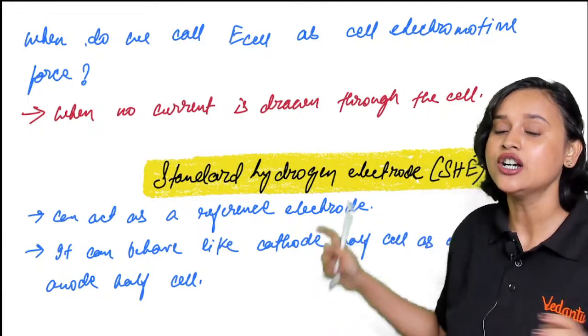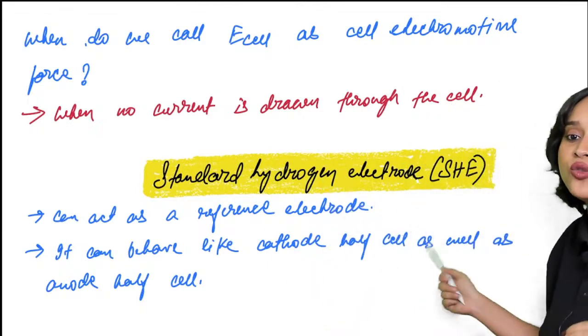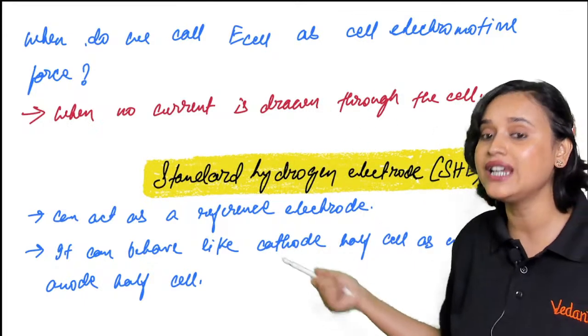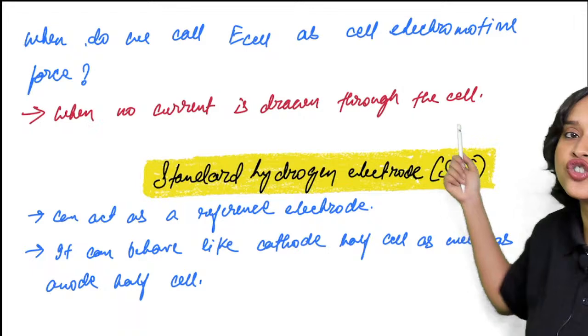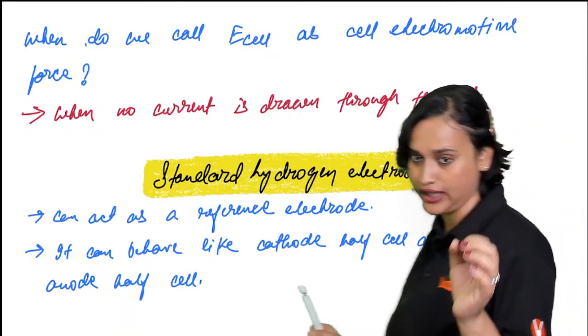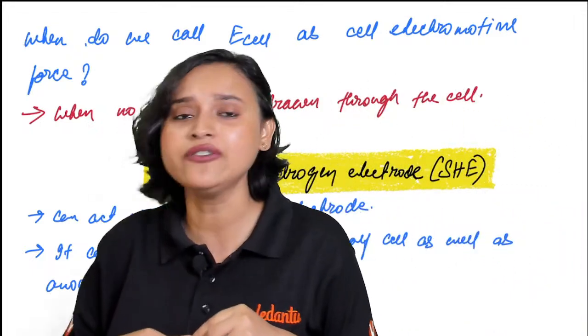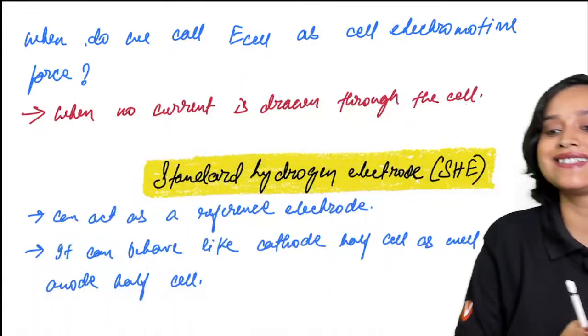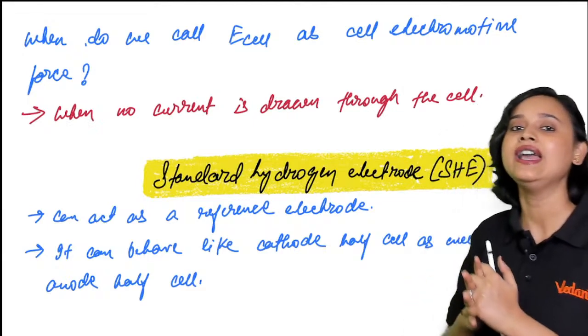All right. So I've just told you, everybody, why do we call E cell as cell electromotive force, and when do we call it? Because when no current is drawn through the cell, at that time we call it cell electromotive force. Clear, everybody? Now guys, one very important thing, that is standard hydrogen electrode, or SHE.